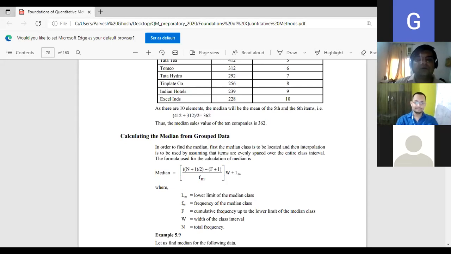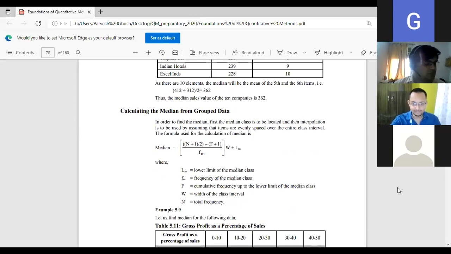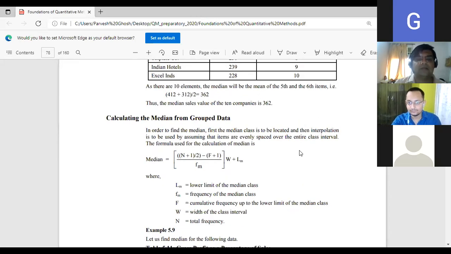Okay, so let us study the median. Let us study the formula of median, and we will stop after this first session. So what is median for grouped data? Ungrouped data we have seen, but for grouped data, should I make it larger? So this is the formula for the median of grouped data. So what is the formula? Median equals (N plus 1 by 2 minus F plus 1) divided by Fm